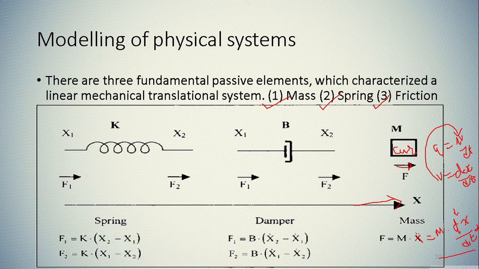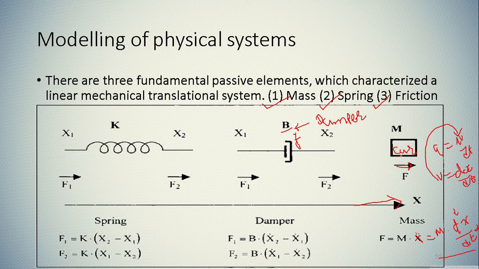Now let us talk about the spring element. Okay, before that let me first go through friction and then we'll discuss the spring. So what is friction? We have already discussed that there are three kinds of friction: Coulomb friction, static friction and viscous friction. But what we are modeling right here is viscous friction, which can be represented as friction or damper. Sometimes it is also called a damper. Here we have represented it as B, but sometimes you might see that some books use the notation F.